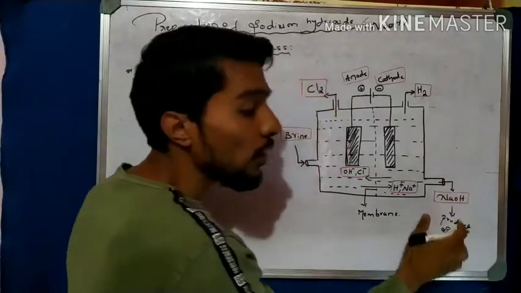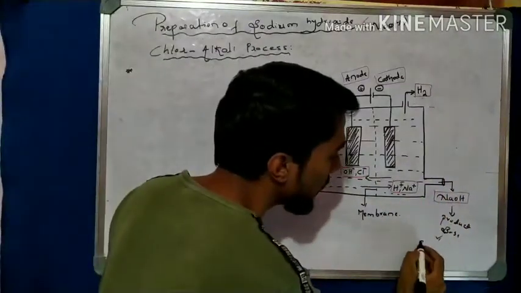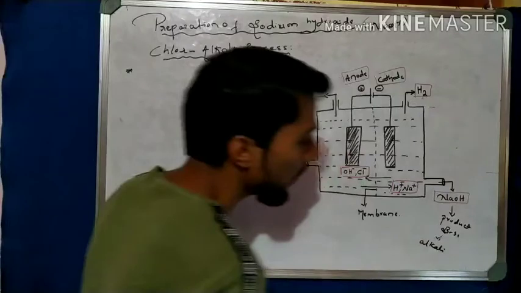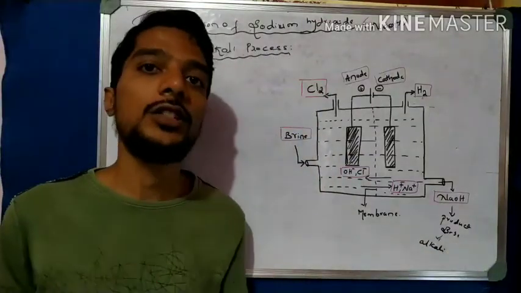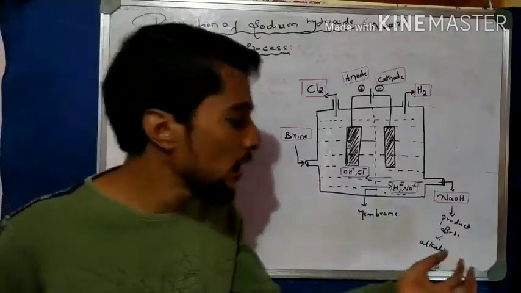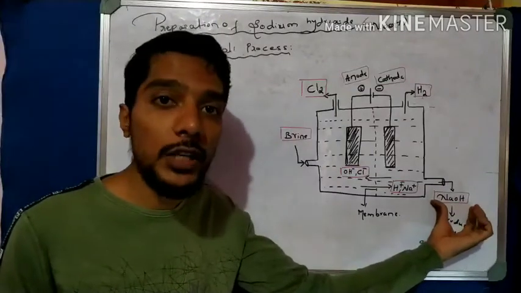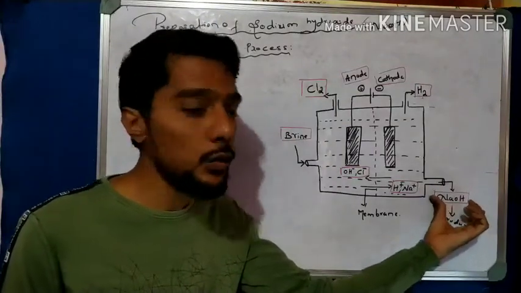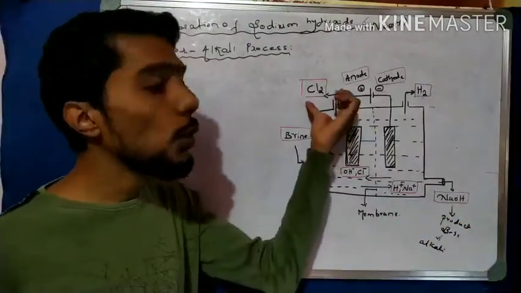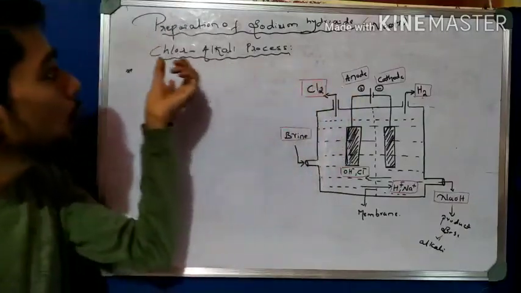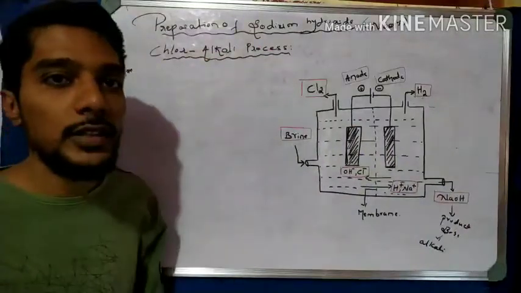And this base is dissolved in water, right? So the base which is dissolved in water, we call it as an alkali, right? Alkali. What is alkali? The base which dissolved in water, because all the bases are not dissolved in water, but some of the bases are dissolved in water. So such bases are called alkali. So NaOH is sodium hydroxide, a strong base. So it is dissolved in water. So it is called as alkali. So one product is alkali and the next product is chlorine gas liberated. Alkali means NaOH. So chlor-alkali process they put the name.